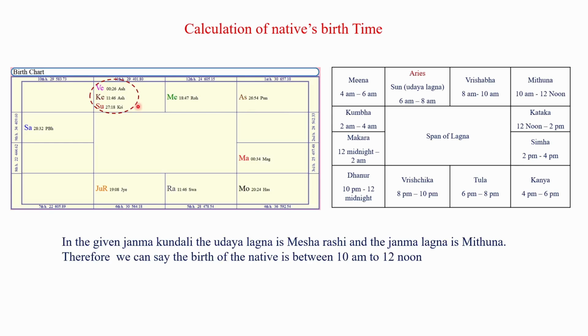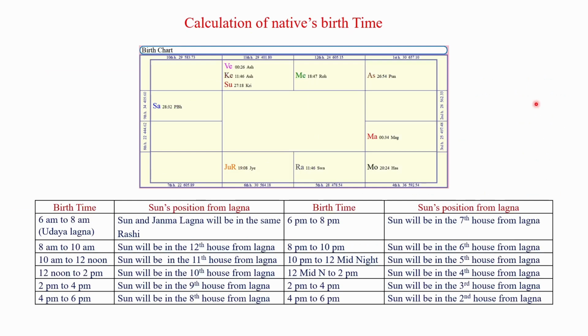In the given Janma Kundali, the Udaya Lagna is Mesha Rashi and the Janma Lagna is Mithuna. Therefore, we can say the birth of the native is between 10 a.m. to 12 noon. We all know the sun rises on the eastern horizon and after a couple of hours the sun will be higher up. At noon, the sun will be overhead.